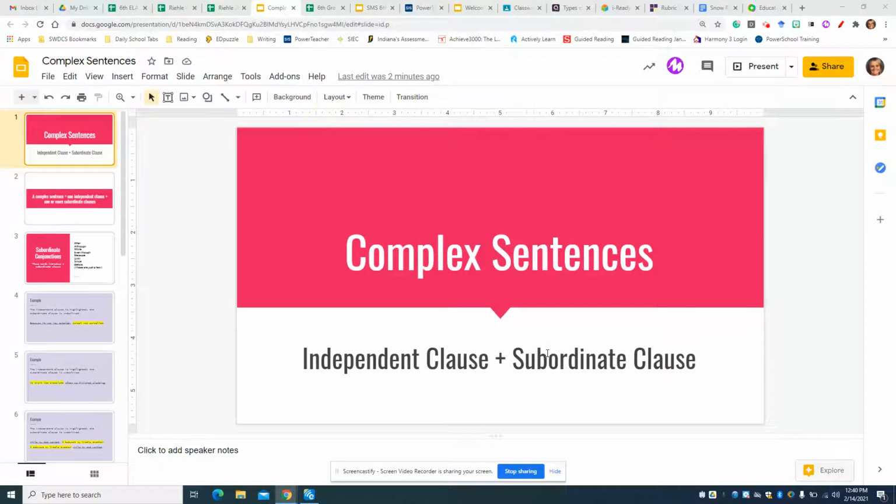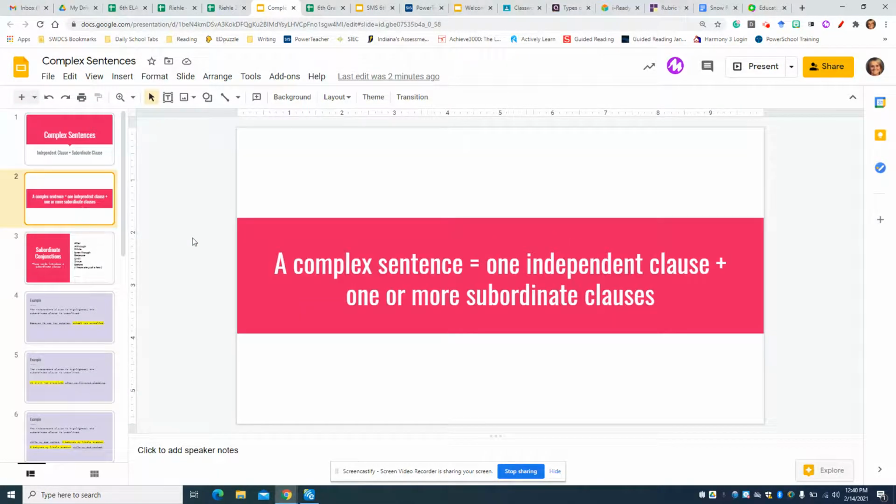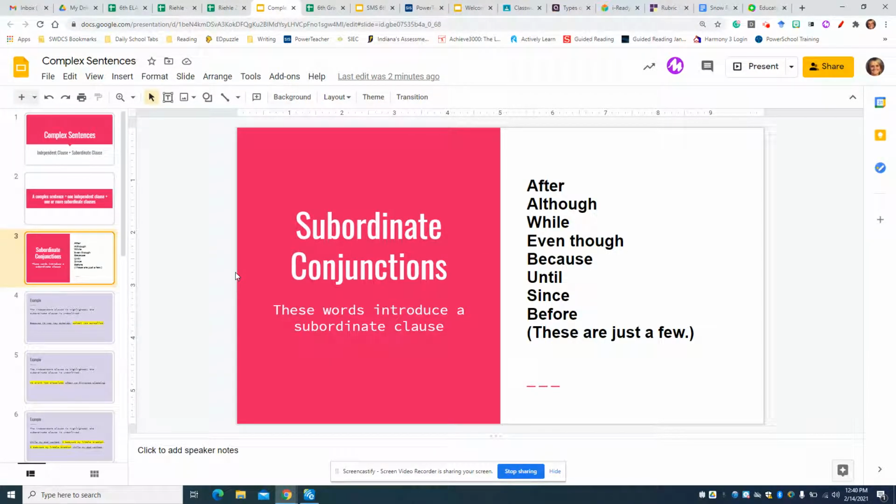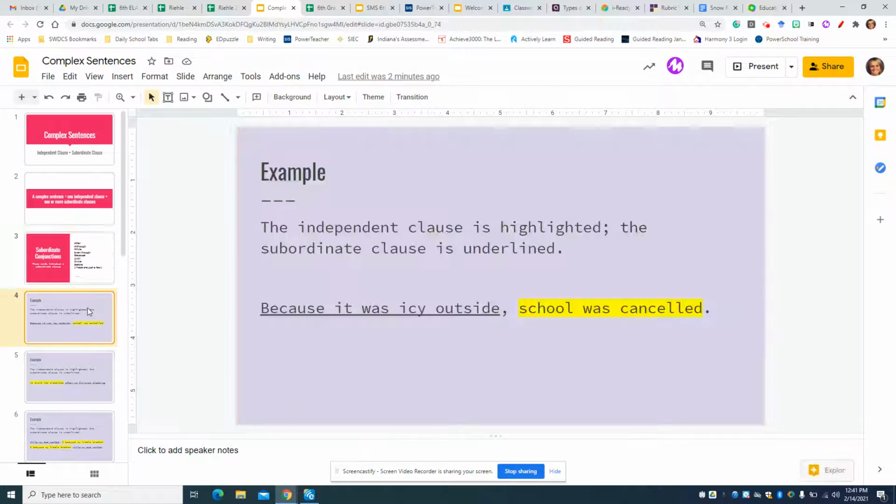So a complex sentence is an independent clause plus a subordinate clause. The subordinate conjunctions, which introduce a subordinate clause, there are many, and you have them in your notes. These are just a few: after, although, while, even though, because, until, since, before. Again, you have these listed out in your ELA notebook, and we came up with the little acronym, A White Bus, and it lists them out back when we talked about clauses.